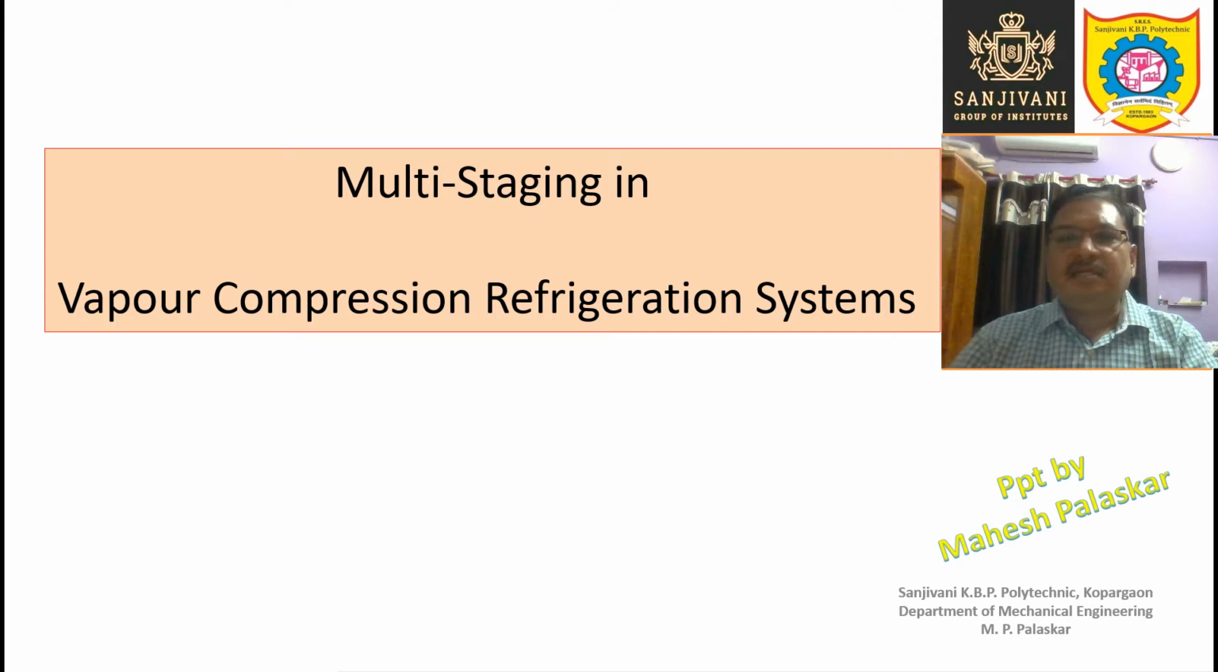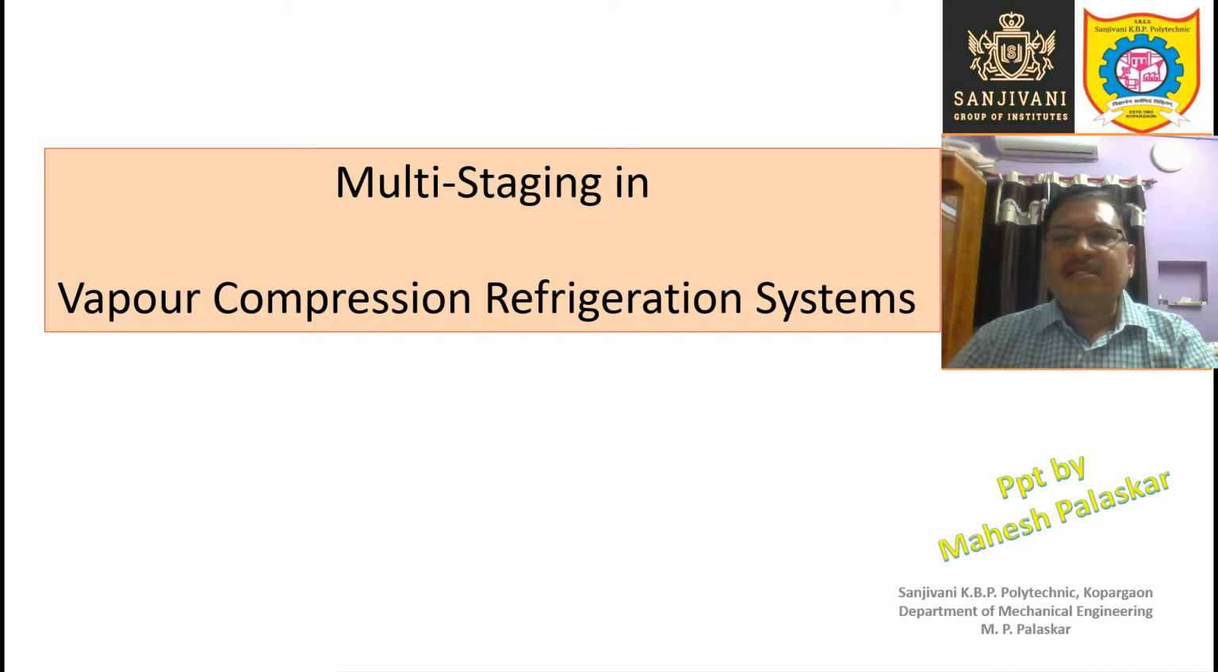In this lecture, let us study multi-staging in vapor compression refrigeration system. Now, whenever the temperature lift is very high, that means the evaporator temperature is very low and the condenser temperature is very high, in that case, in one step it becomes difficult to reduce the temperature, and therefore we go for more than one step.